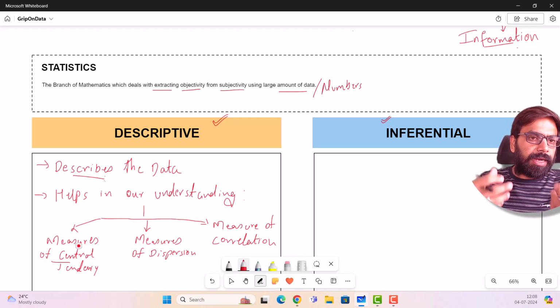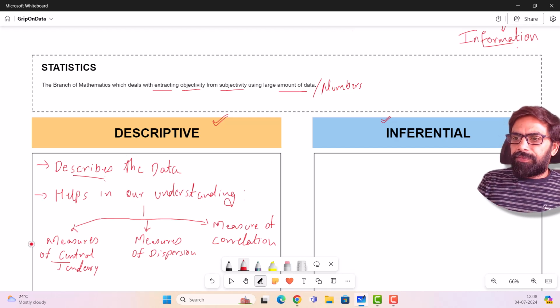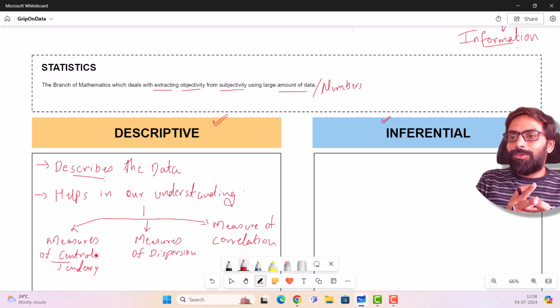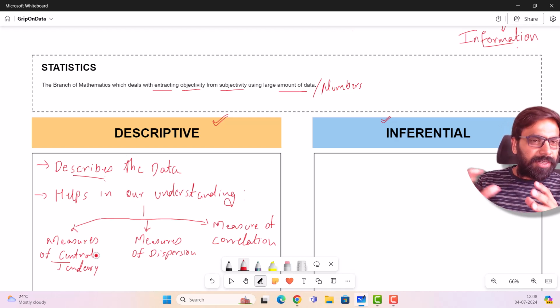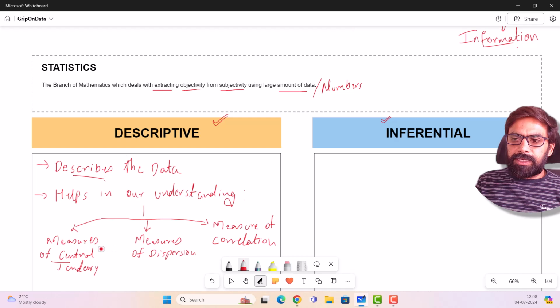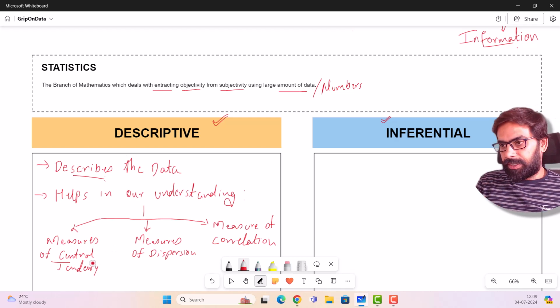Let's say I come back to that guitar lesson class, and I say the average age of the class is 32. We generally tend to say that most of the middle aged people, people in their 30s, are in that particular class. Although that might not be completely correct, that is how we tend to do it. So a measure of central tendency can help us define a certain group of data.